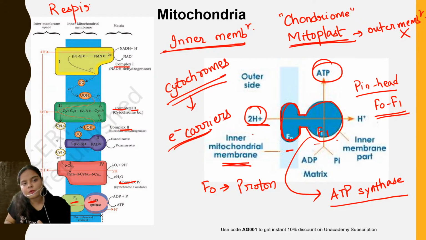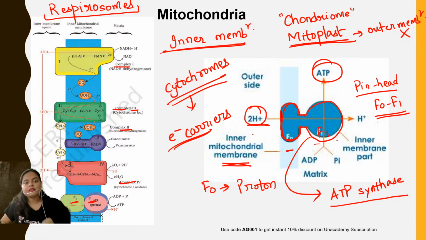For the maintenance of these respirosomes, the presence of cardiolipin is required. If cardiolipin is not present in sufficient quantity in the inner membrane, then these respirosomes are not present in a proper, efficient manner. So for respirosome maintenance, cardiolipin is needed, and that is why it is present in the inner membrane of mitochondria. I hope this point is clear.